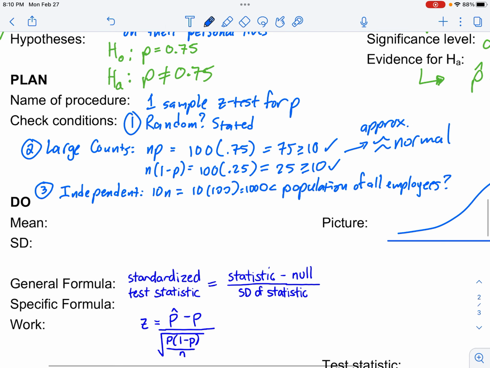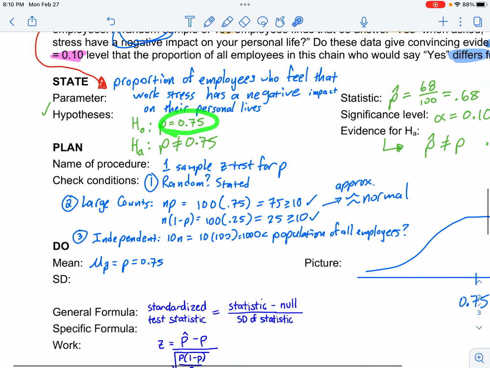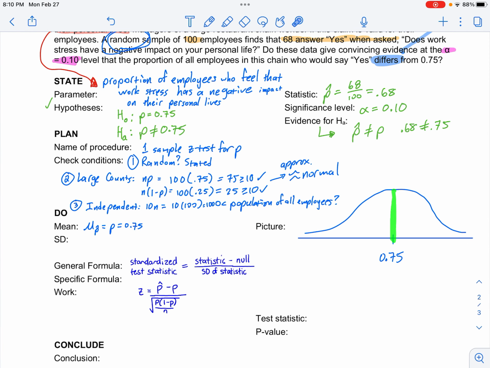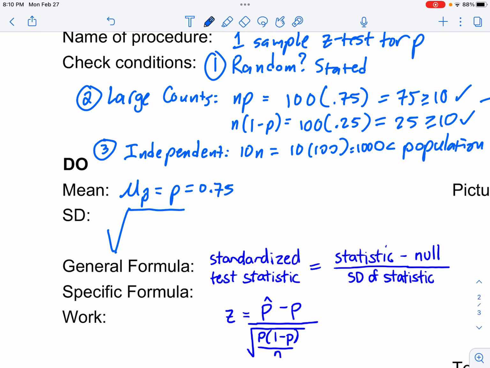Okay, what is the mean? Remember, if we take a whole bunch of samples, the average p hat will equal p, which is 75%. We are always operating under the assumption that the null hypothesis is true. So if this is true, we will take a whole bunch of samples and they will be centered at 0.75. Some will be bigger, some will be smaller, but they will be centered right here. The standard deviation formula is the square root of 0.75 times 1 minus 0.75, over the sample size.